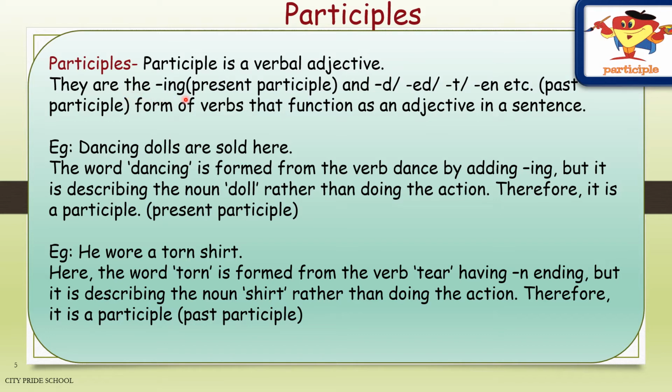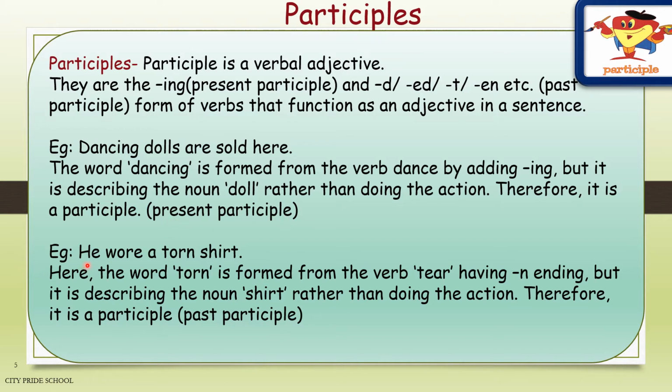When a verb ends in ing, it is called a present participle. And when a verb ends with d, ed, t or en, then it is called a past participle. Now, if these two forms of verbs function as an adjective in a sentence, they are called participles. For example, dancing dolls are sold here. The word dancing here is formed by adding ing to the verb, right? But it is describing the noun doll rather than doing the action. Therefore, it is a participle and it is called a present participle.